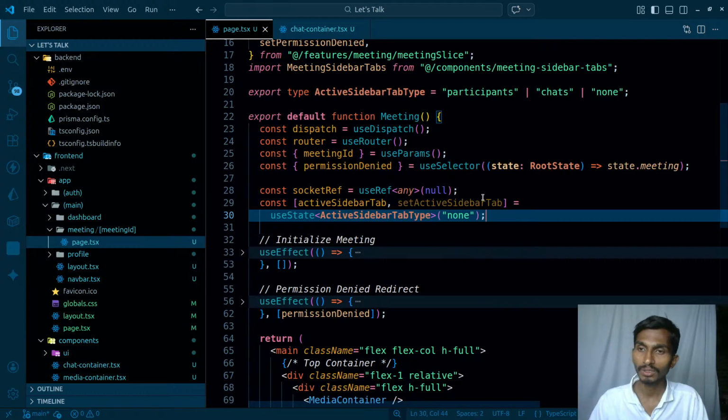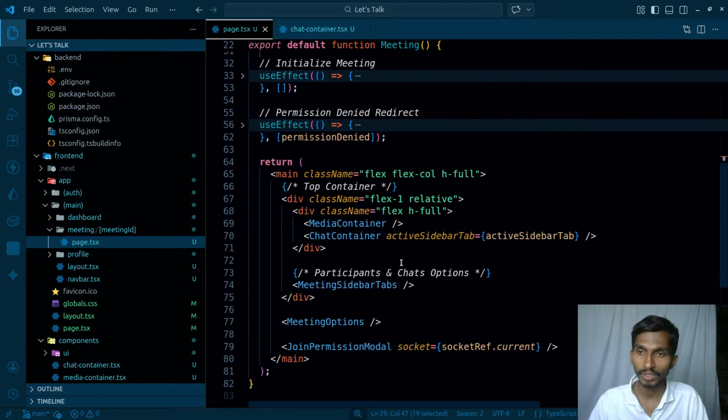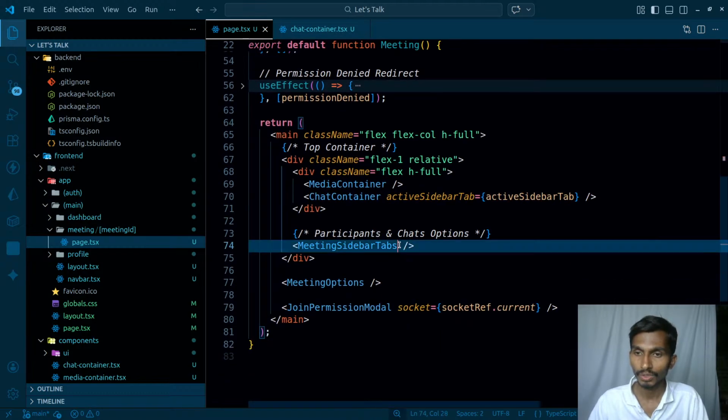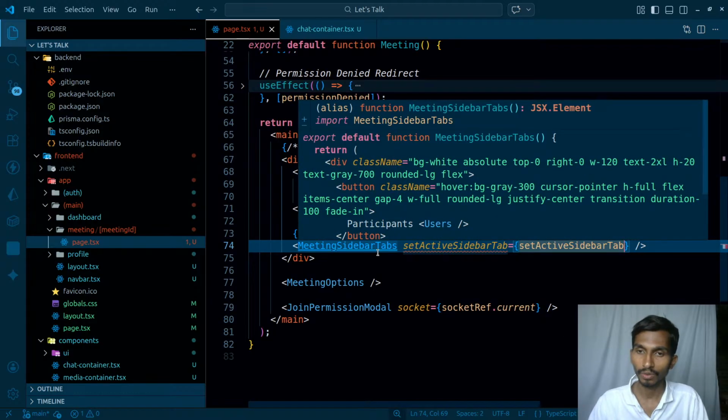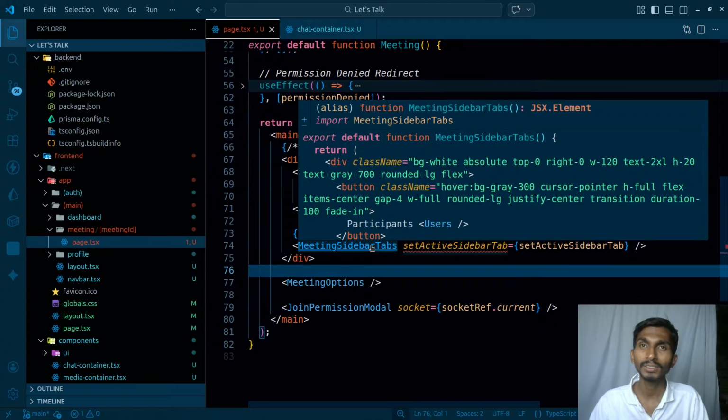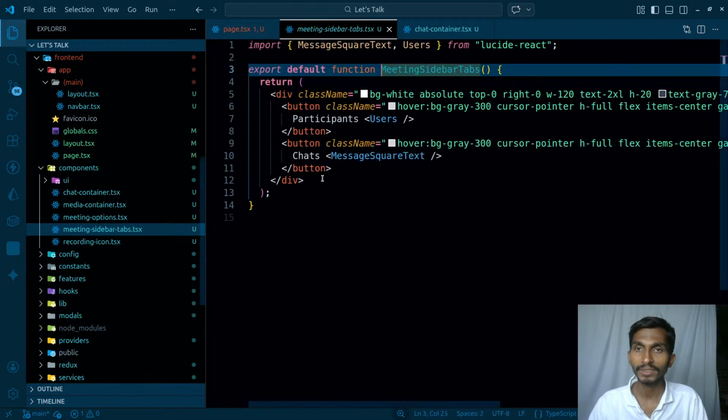This time I'm directly going to be passing this, because if I create functions over here, there are going to be many. So this is actually going to be equal to this, so I'm simply passing that state setter, and I'm going to be getting the setter directly over here when it comes to the type of the setter.